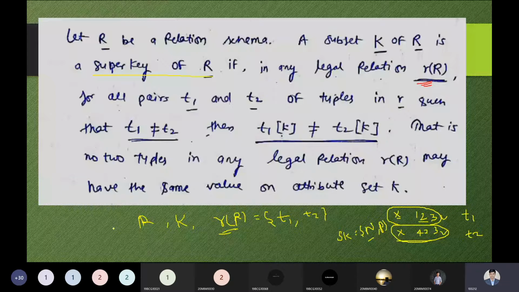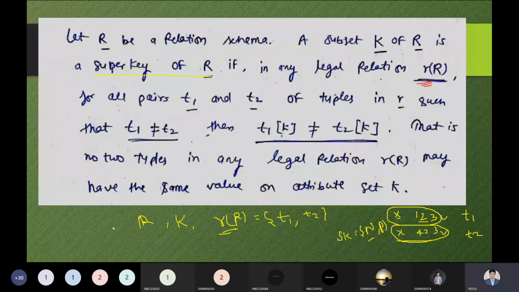So in any legal relation R we have over here, we have to keep in mind all the pairs T1 and T2, that is tuples. All the pairs T1 and T2 are tuples in the relation R such that T1 and T2 cannot be equal. Why? Because we are applying the key on both records. So let me explain this thing properly.